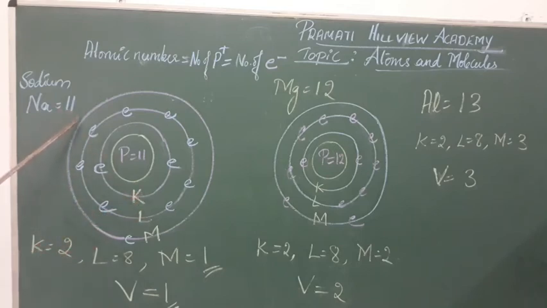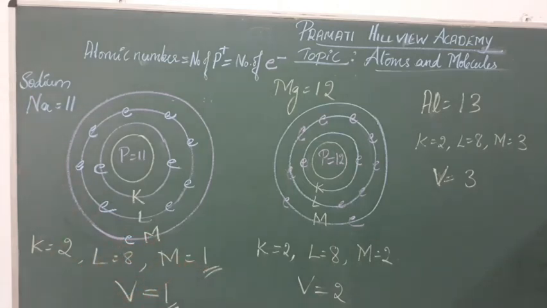How many electrons are present? 11. So the 1 which is left over will jump to the next shell, that is the M shell. So the outermost shell of sodium is now M. So M contains only 1 electron. That means K shell contains 2 electrons, L shell contains 8 electrons, M shell contains 1 electron, totally 11 electrons. The outermost shell for sodium is the M shell. In the outermost shell it contains only 1 electron, so its valency is 1. The number of electrons present in the outermost shell M is 1, so the valency of